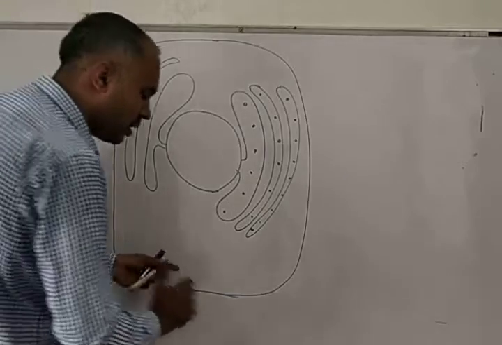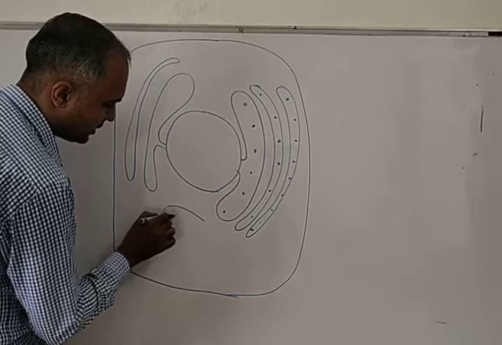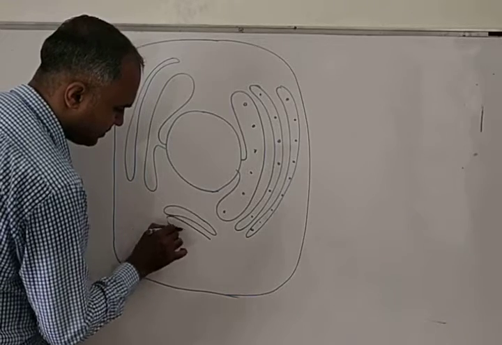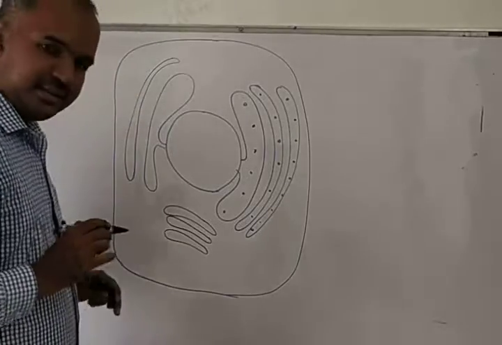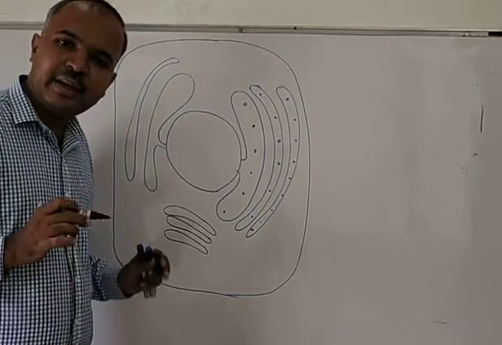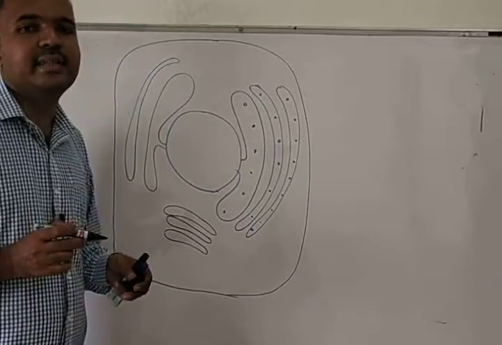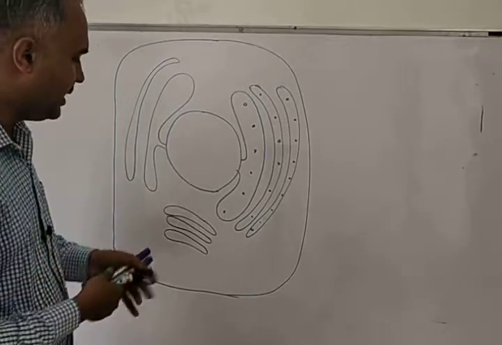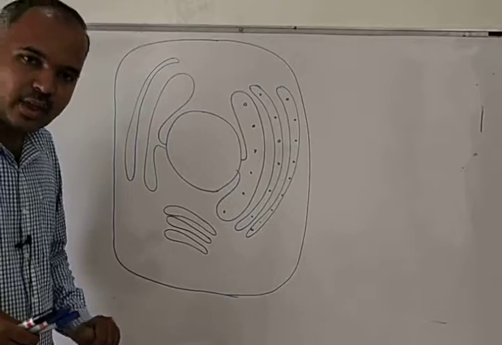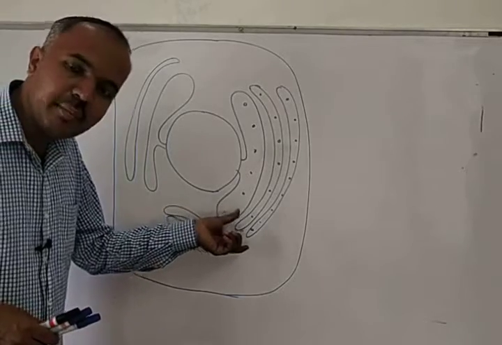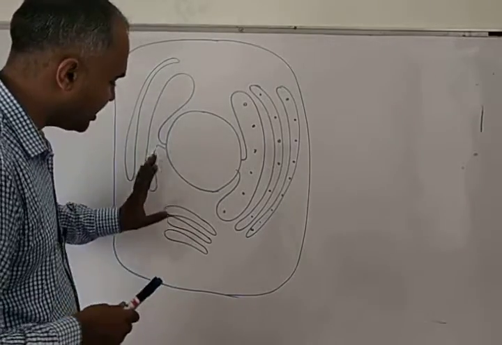Now let's draw the Golgi complex. This is the Golgi complex. This Golgi complex is situated near the endoplasmic reticulum or near the nucleus. Generally, the Golgi complex is present near the endoplasmic reticulum or near the nucleus. So this is its location.